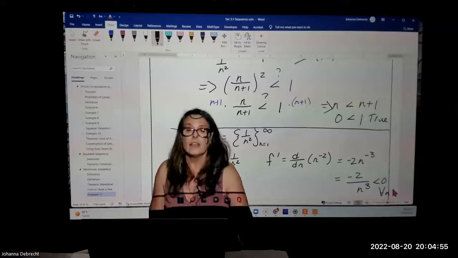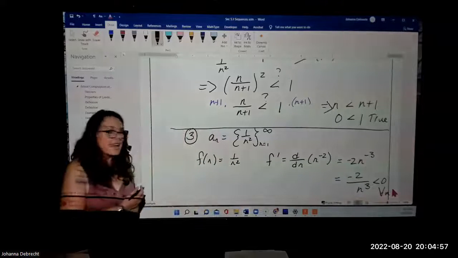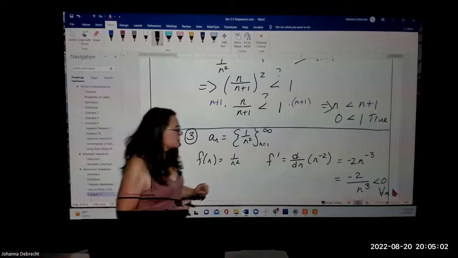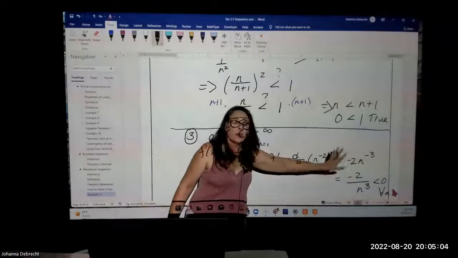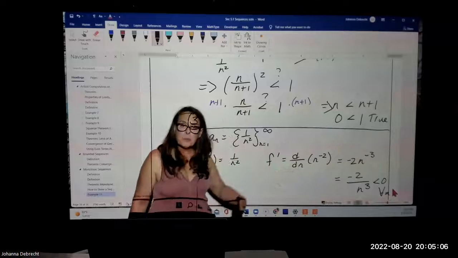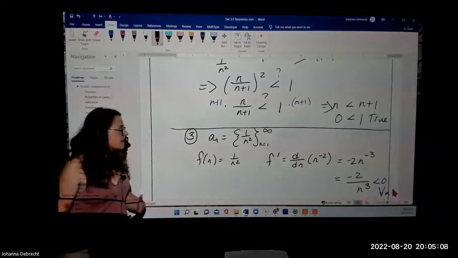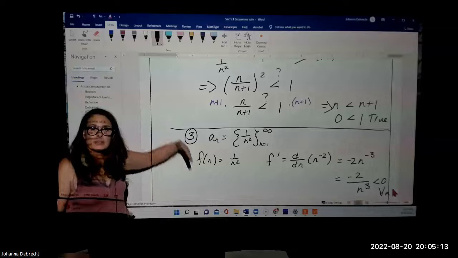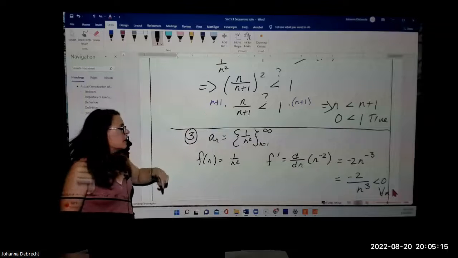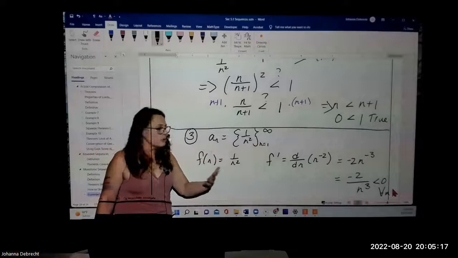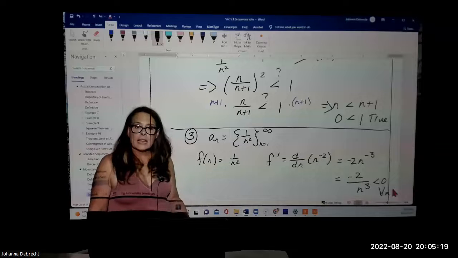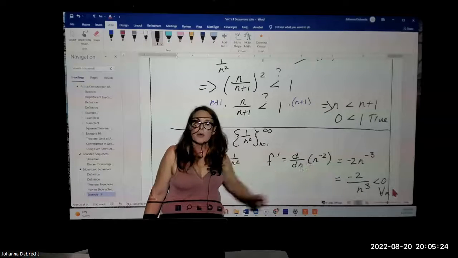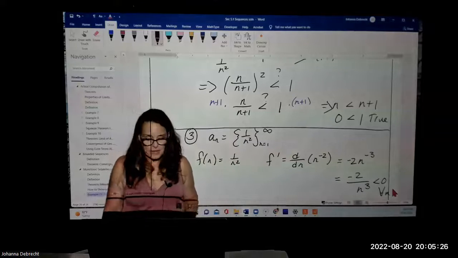And we write that using an upside down A, which stands for the words "for all." So this means that this is less than 0 for all n. And this proves, using the first derivative test, that it is decreasing. Remember, the first derivative test tells you if something is decreasing or increasing. If the first derivative is positive, it's increasing. If the first derivative is negative, it's decreasing. And in this case, it's decreasing no matter what the value of n is.